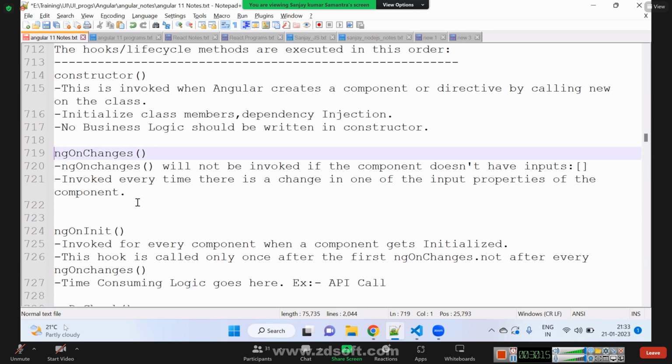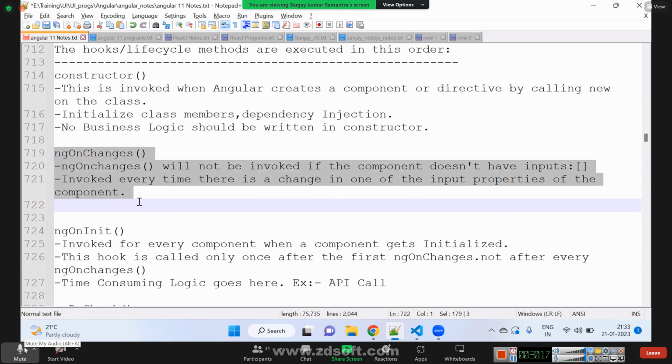Are we clear what ngOnChanges is and how frequently it will be called? Yes, sir. What is the use of it? Can you tell me what is the use of it? In case of any input, if you want to take any action, in those cases it will be useful. It depends upon the functionality. Can you help me a little more? When will it be useful?